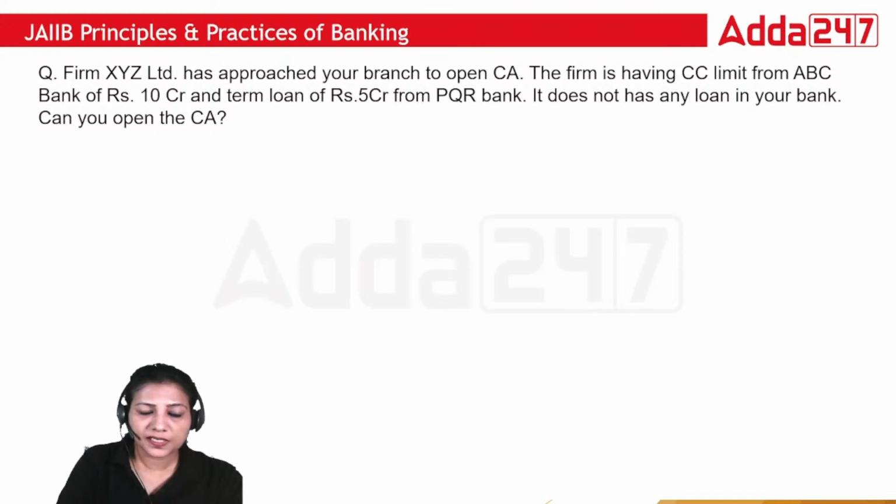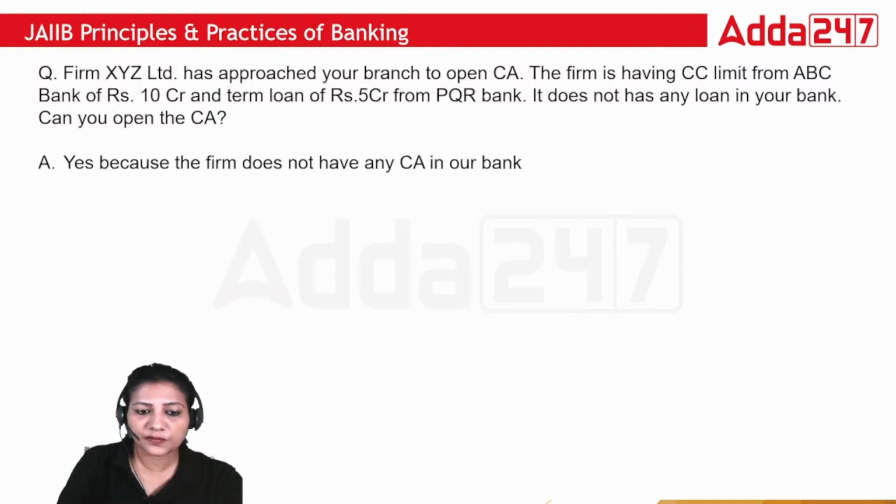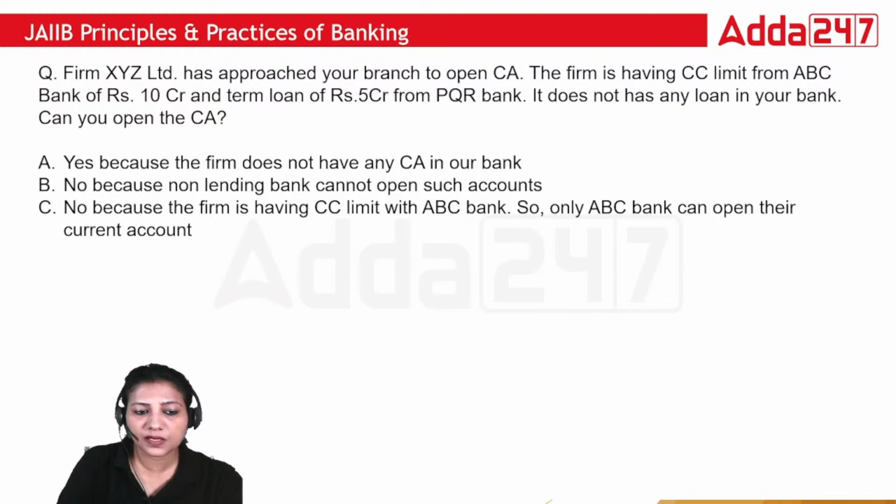Firm XYZ Limited has approached your branch to open a current account. The firm is having a CC limit from ABC Bank of 10 crore and a term loan of 5 crore from PQR Bank. It does not have any loan in your bank. Can you open the current account? Yes, because the firm does not have any current account in our bank. No, because a non-lending bank cannot open such accounts. No, because the firm is having a CC limit with ABC Bank, so only ABC Bank can open their current account. None of these.